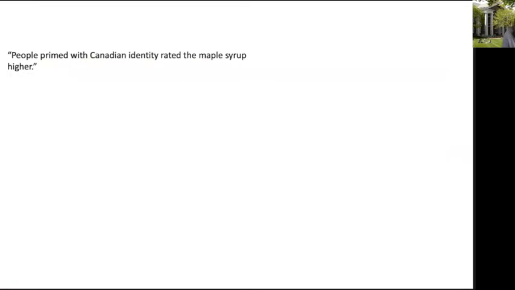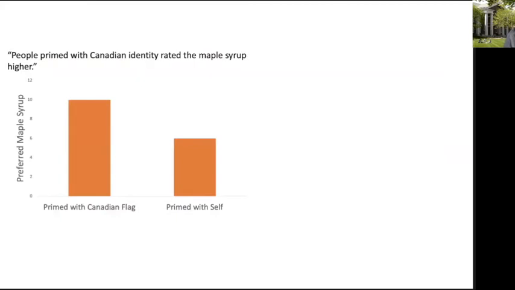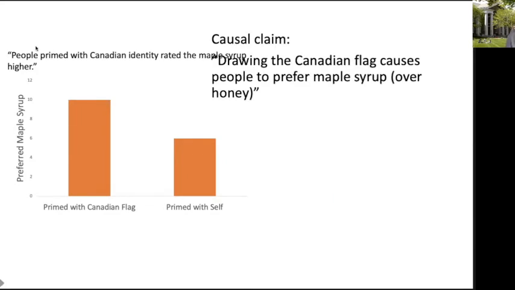Okay, here's a quote from the journalist's article, and here's my sketch of how the results turned out. So here we have the Canadian flag prime, this is the self prime, and on the y-axis is the measured variable, or the dependent variable, which is preference for maple syrup. And so this isn't the exact result from the study, this is my sketch based on this phrase. Now, let's interrogate this causal claim that drawing the Canadian flag causes people to prefer maple syrup over honey.